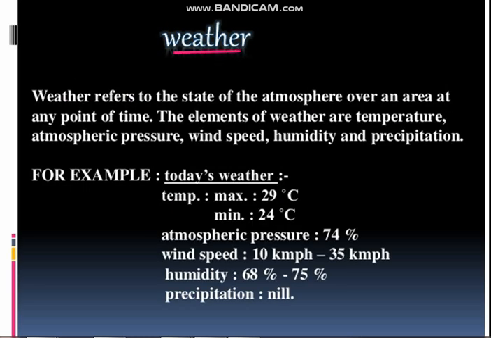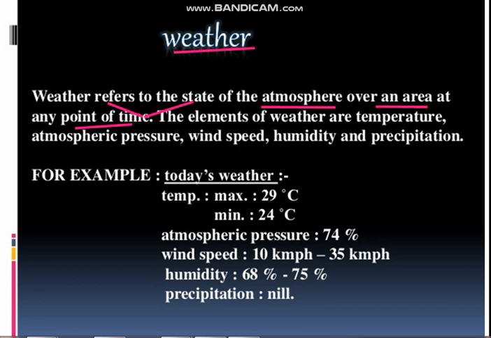Weather. What is the meaning of weather? Weather refers to the state of the atmosphere. It is the state of the atmosphere of an area at any point of time. For a particular area and a particular time, there are differences in the weather. For example, at Solapur the weather may be different than at Temburni. In the morning the weather may be different, and at noon and evening there are differences too.